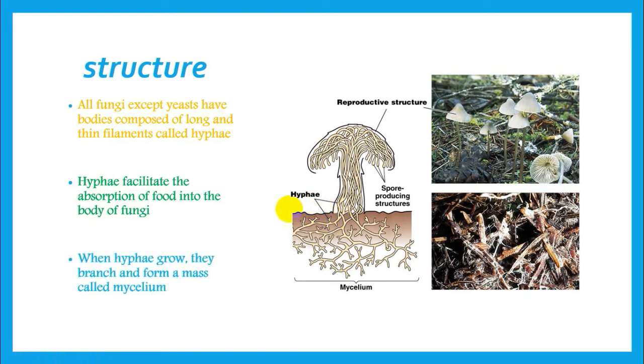And also a mass of hypha is called mycelium. It means lots of hyphas. When we count lots of hyphas in one place and we can see it, we call them mycelium. And also, as I told you before, they have a cup-like structure. Their cup-like structure is their reproductive structure. It means these structures are able to produce spores, and I told you before that they reproduce with the help of the spores that they have.